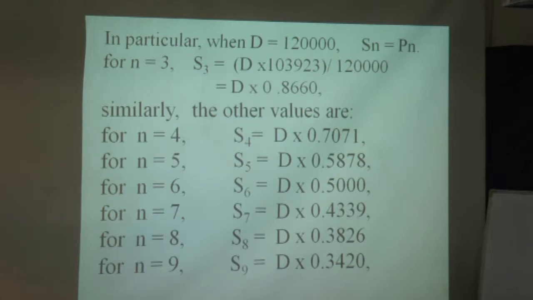But for n is equal to 3, a side of equilateral triangle inscribed in a circle is d into 0.8660. For n is equal to 4, a value of side, that is of square inscribed in a circle, is d into 0.7071, and so on. You are going to obtain the values of regular polygon of side n.